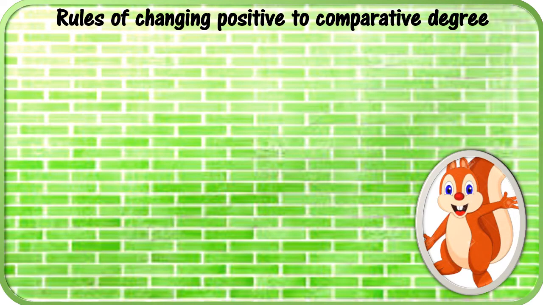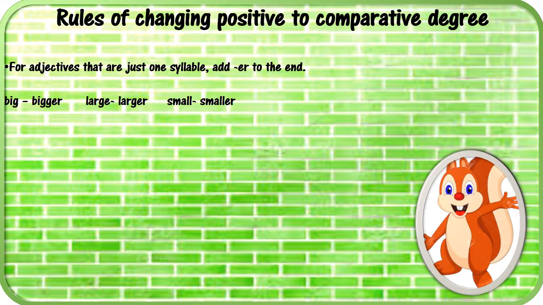But ma'am, I have a confusion: when to add ER or EST? I'm totally confused. That is what our teacher is here for. Now let me tell you rules of changing positive to comparative degree. For adjectives that are just one syllable, meaning one sound, add ER to the end. For example, big becomes bigger, large becomes larger, and small becomes smaller.